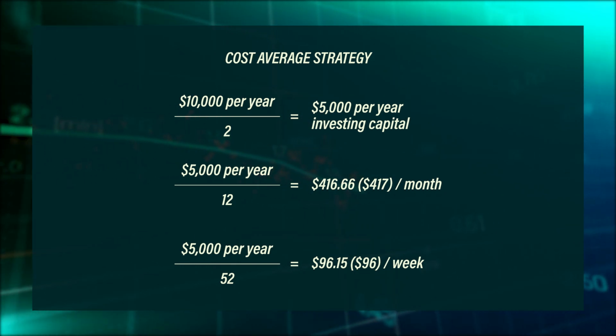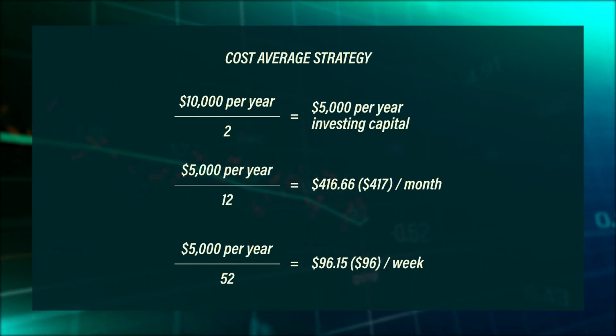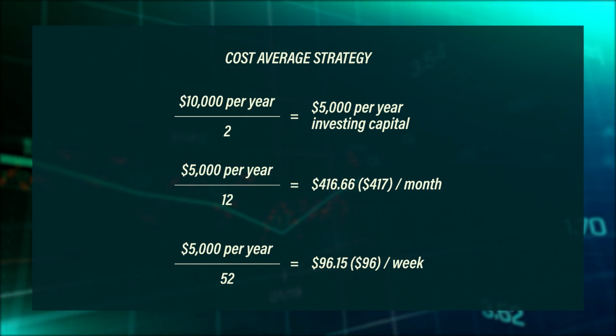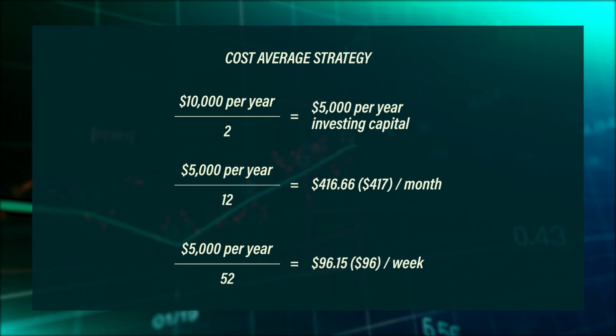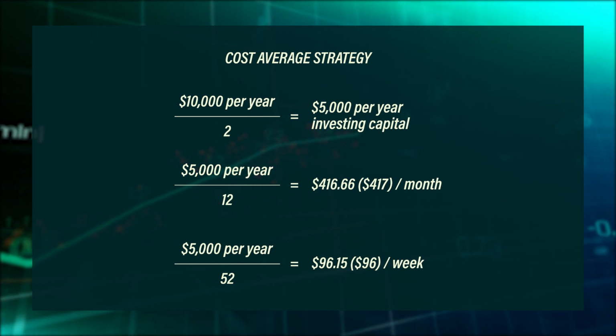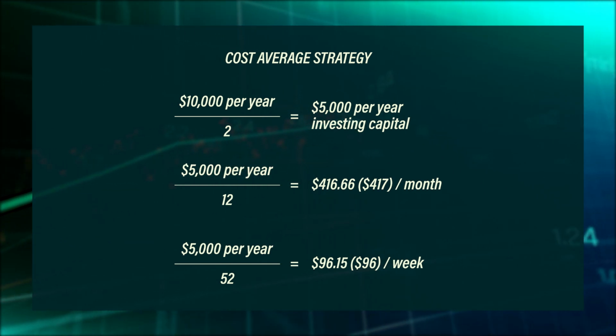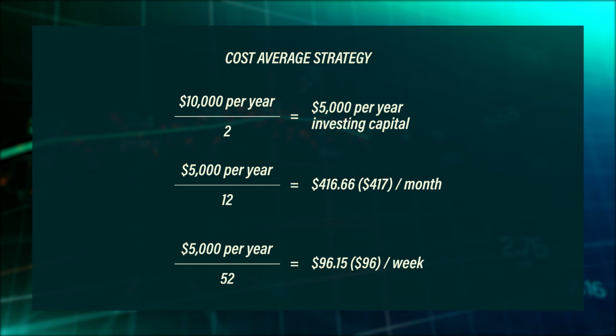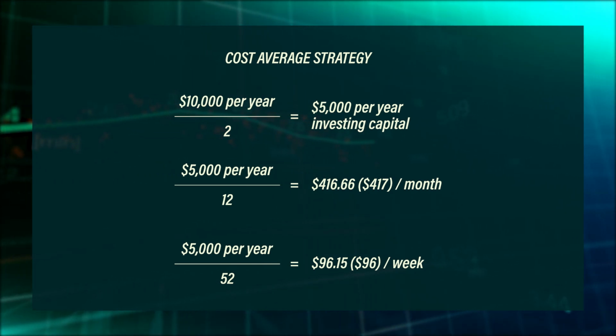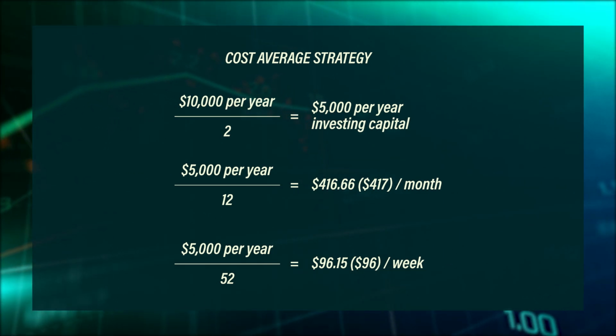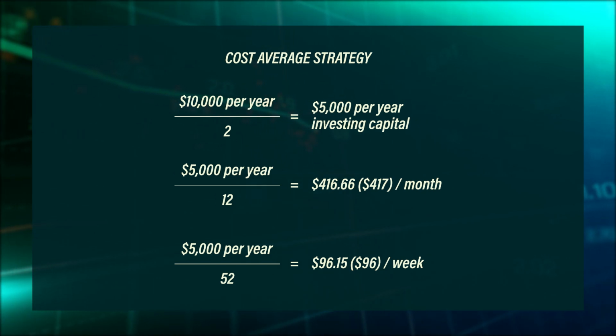So let's take $5,000, divide that by 12, that gives us $416.66. I'm going to round this off to $417. Now you have everything you need. Based on these figures, you would invest $417 into VOO every month. As your yearly income changes higher or lower, you can adjust these variables at your convenience.